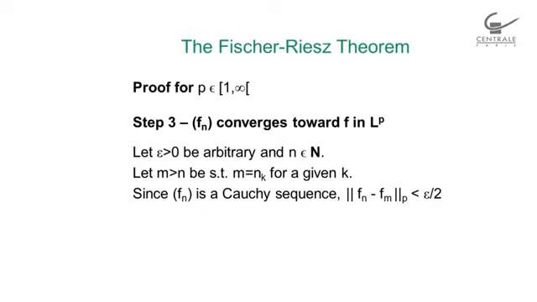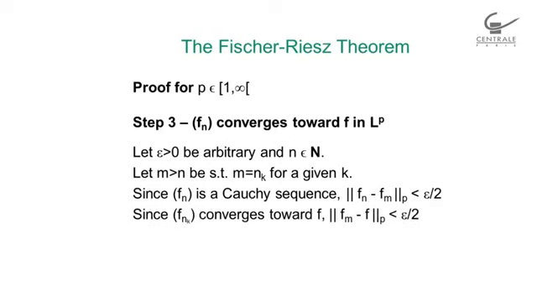So what I'm saying is that there is a rank after which f_n minus f_m in norm L^p is smaller than epsilon over 2. But I also know that f_{n_k} converges toward f. So f_m minus f in norm L^p will also be smaller than epsilon over 2.